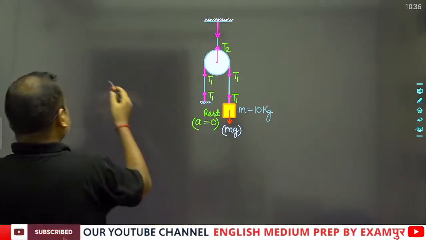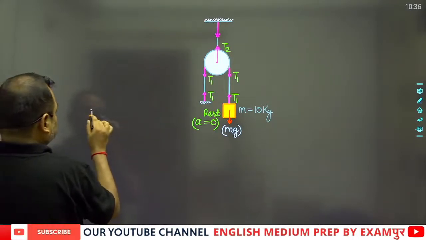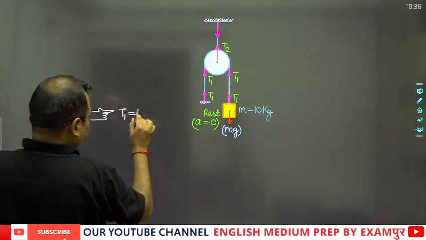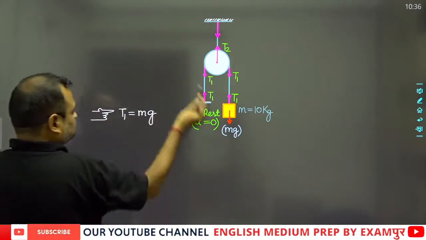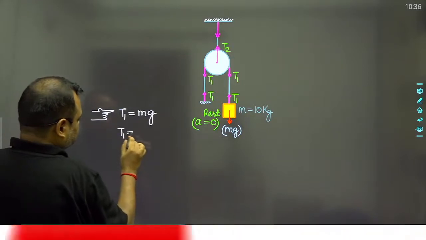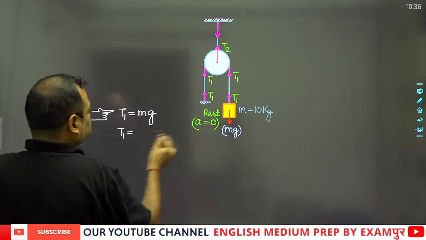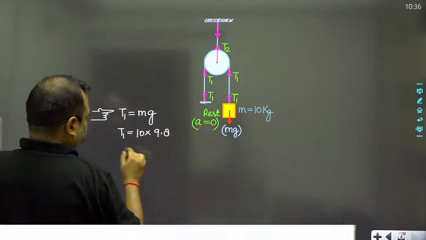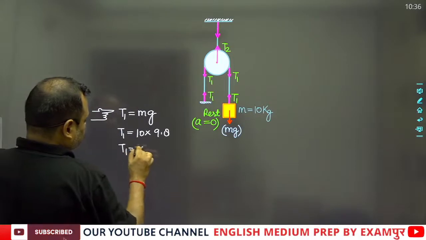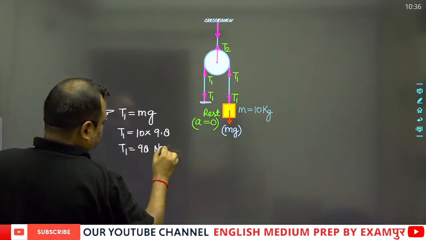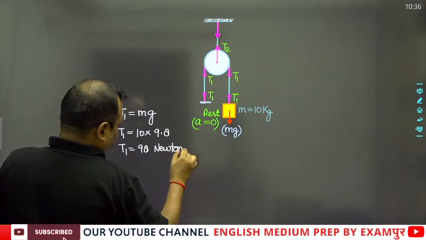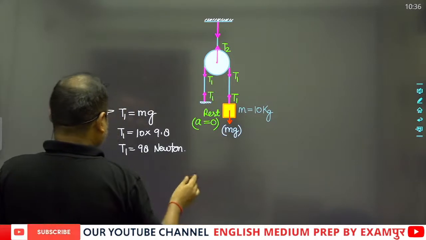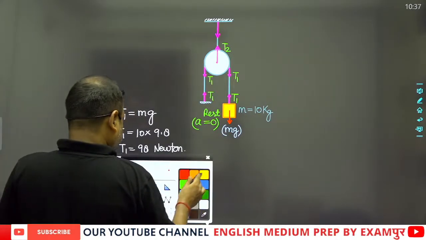So we can say that the tension T1 will be equal to m into g. Here m is 10 kg, and g is 9.8 meters per second squared. So T1 will be equal to 98 Newton. So this will be the correct answer.